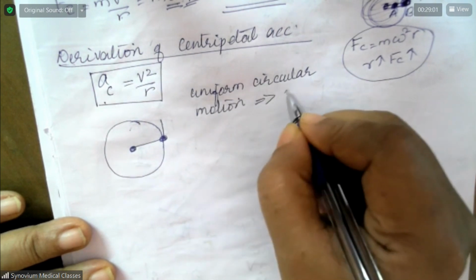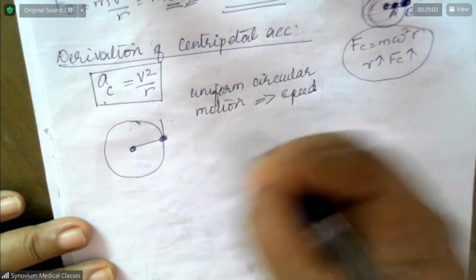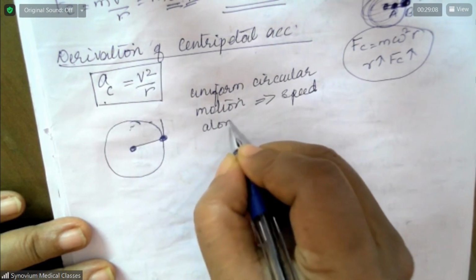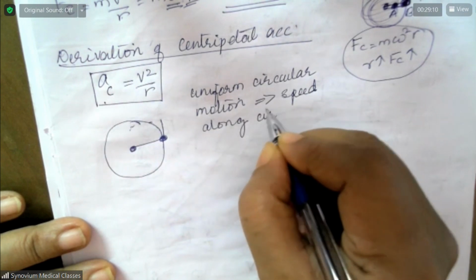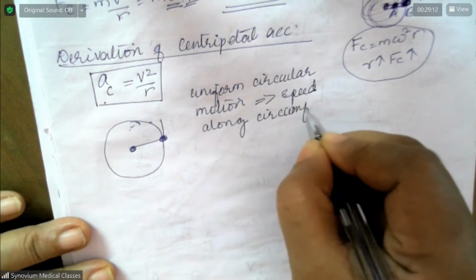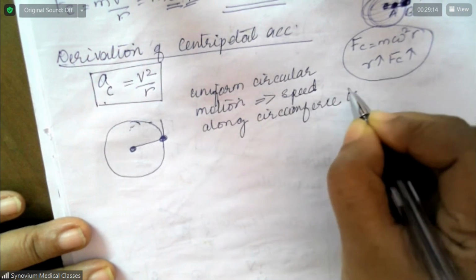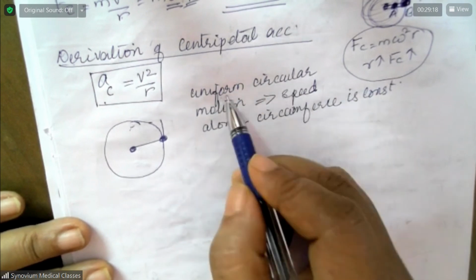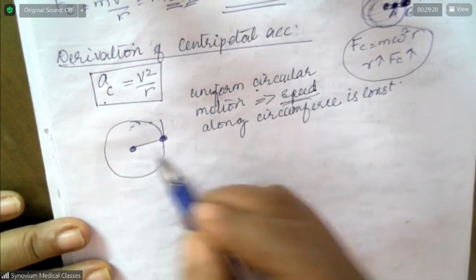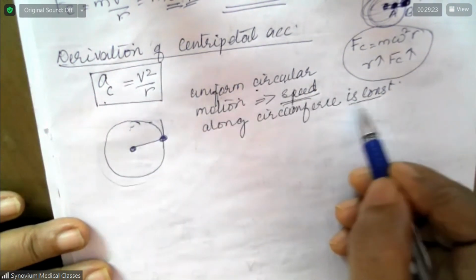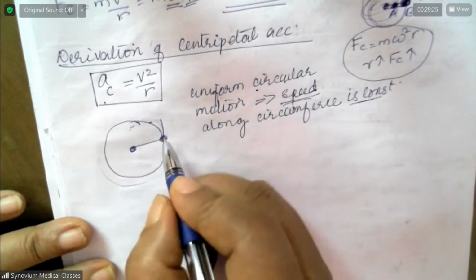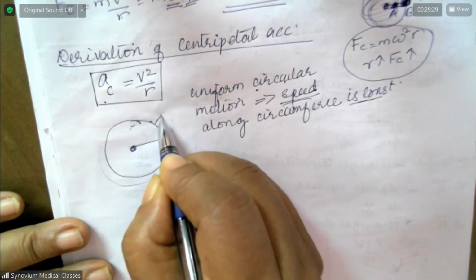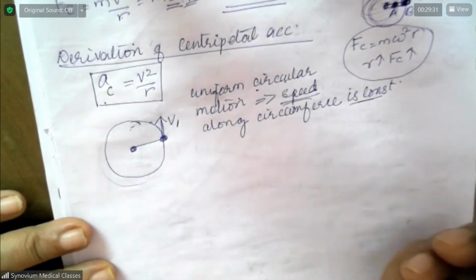That means speed at all points, speed along the circumference, is constant. Okay, so this is what you mean by uniform circular motion. That means speed along the circumference is constant. All right. Now assume that the direction of its velocity is in this way. Let this be v1.